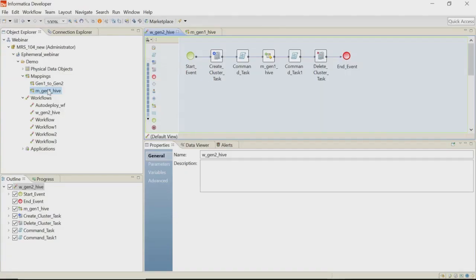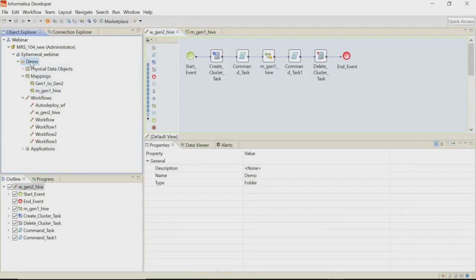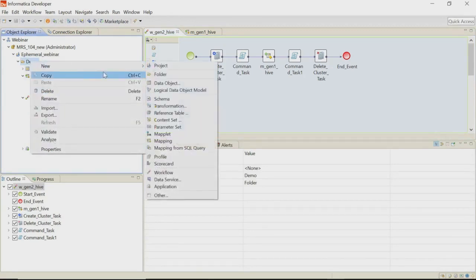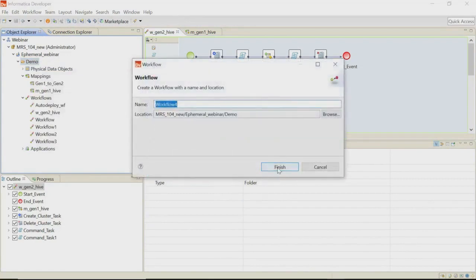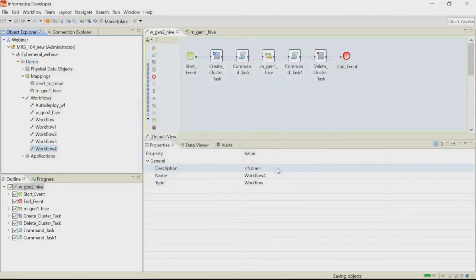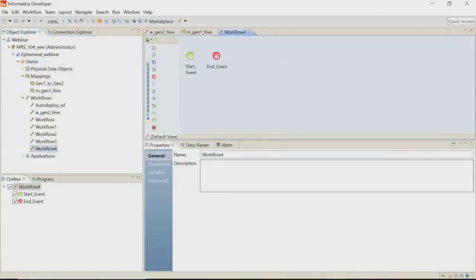Hello everyone. We will see how to design a cluster workflow followed by troubleshooting steps. I have launched the Informatica Developer Tool and connected to the MRS using the Administrator user. To create a workflow, we need to right-click on the folder or the project, click on new, and then workflow. You need to provide a name for the workflow. Once you have a workflow ready, we can add different components to it.